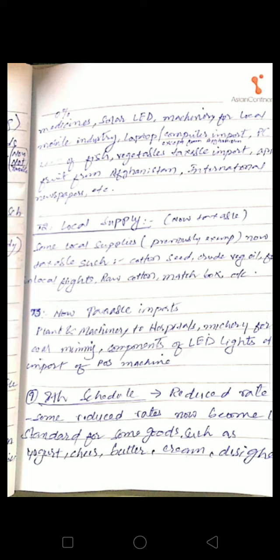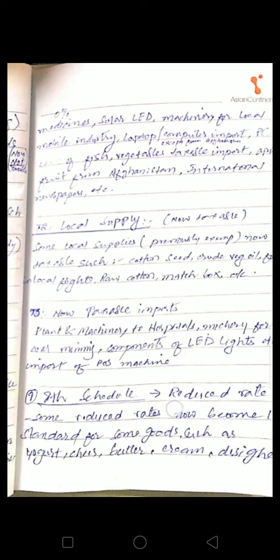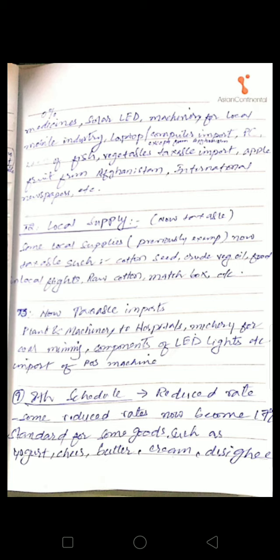Now table number 3, which is related to the conditional exemptions. Now import of certain goods has become taxable. For example, plant and machinery which is imported by hospitals, machinery for coal mining, components of LED lights, etc., or import of POS machine, point of sale machine.